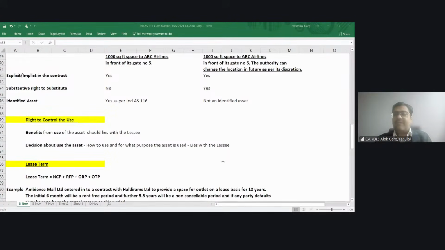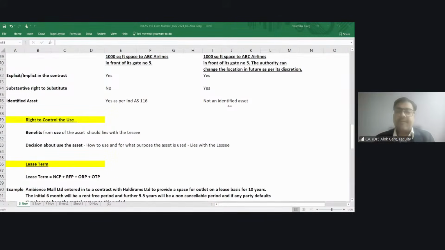Lessee is having a right to use, but right to control the use is lying with the lessor, which is myself, right? But of course, Saminathan is using the car. He has the keys. I only told him how to use this car, for what purpose this car has to be used. So I am controlling the use of the car, but he is using the car. This is the difference between right to use and right to control the use.